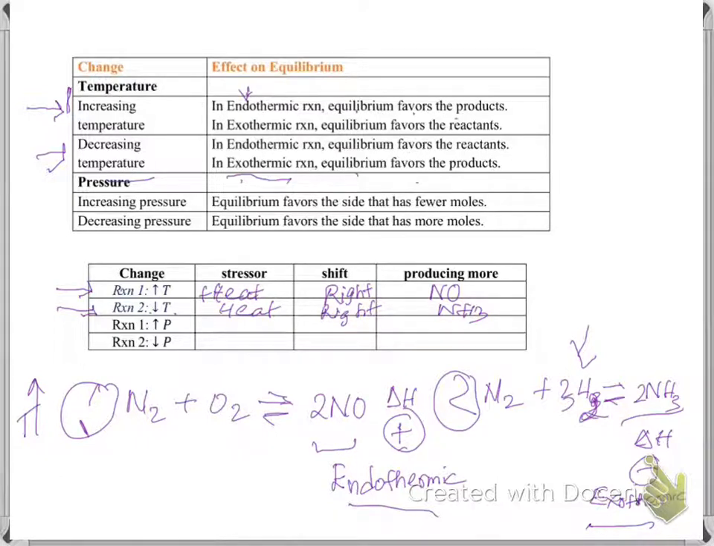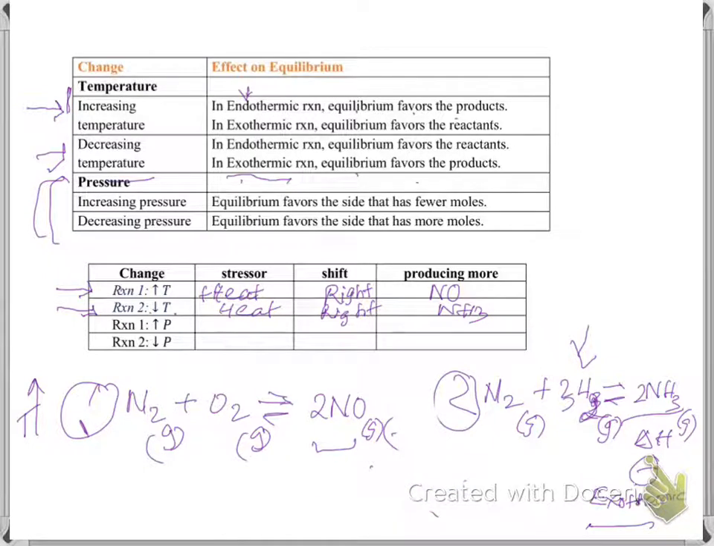The next is the effect of pressure. The pressure effect you will see only on the gaseous molecules. If you have solids, liquids, aqueous written in the reaction, pressure has no effect. Pressure has effect on the gaseous molecules. Then for the pressure effect, you need to know the number of moles of the gases on both sides. So we don't need to know the delta H values. What we need to know? The number of moles on both sides.